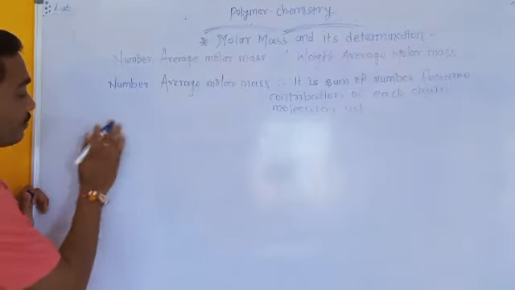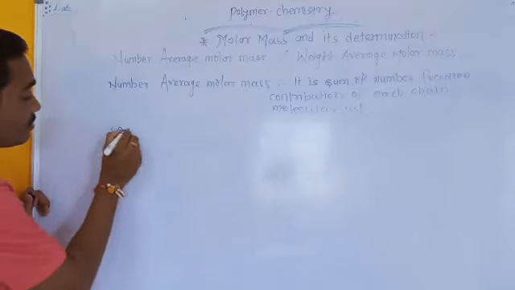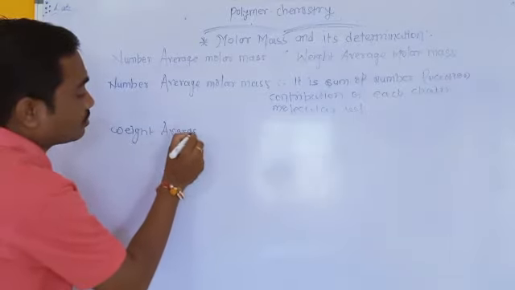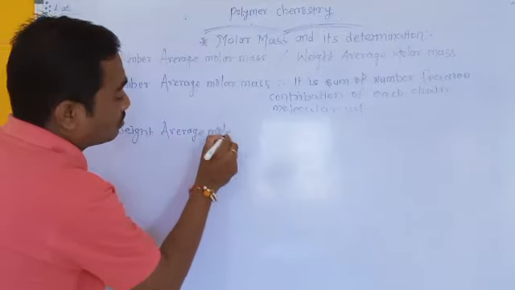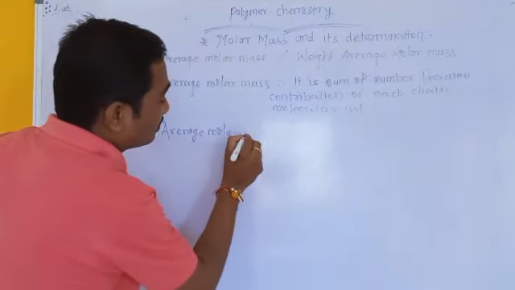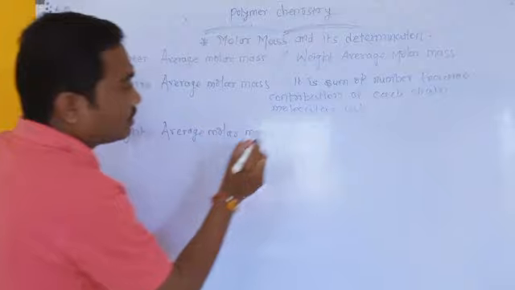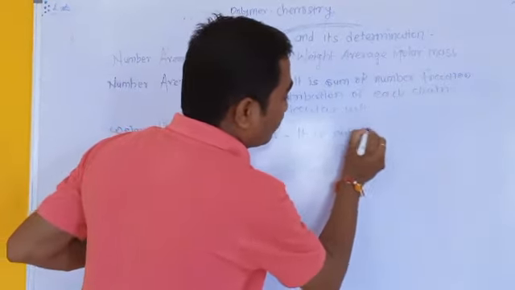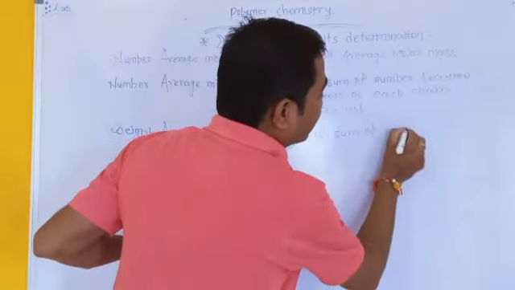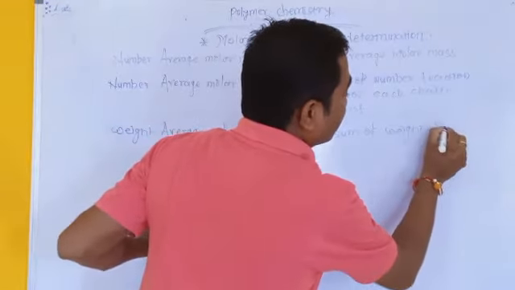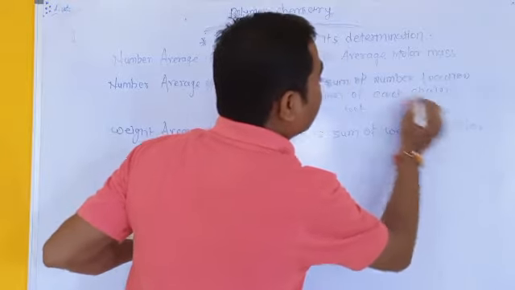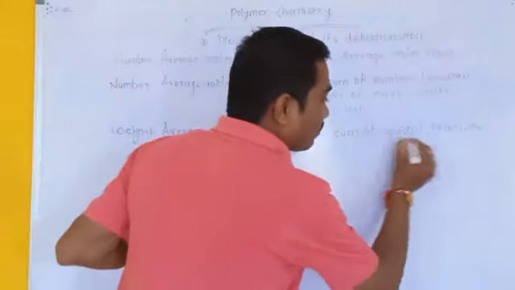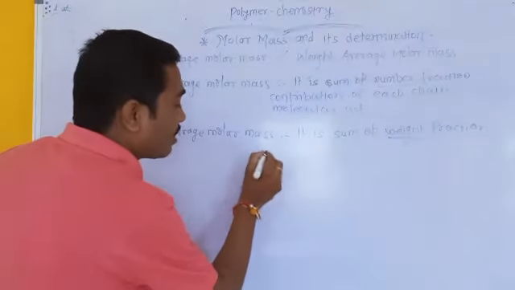After that, weight average molar mass or molecular weight. It is the sum of weight fraction contributions of each chain molecular weight. In the first definition the word used is number fraction, and in the second definition the word used is weight fraction.